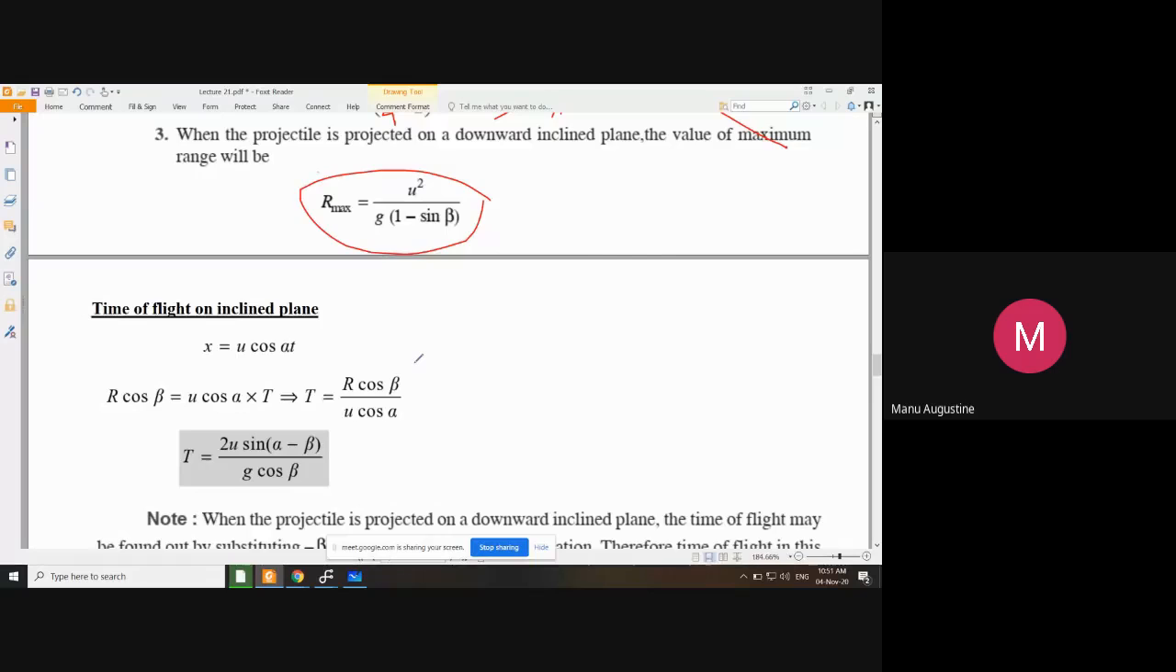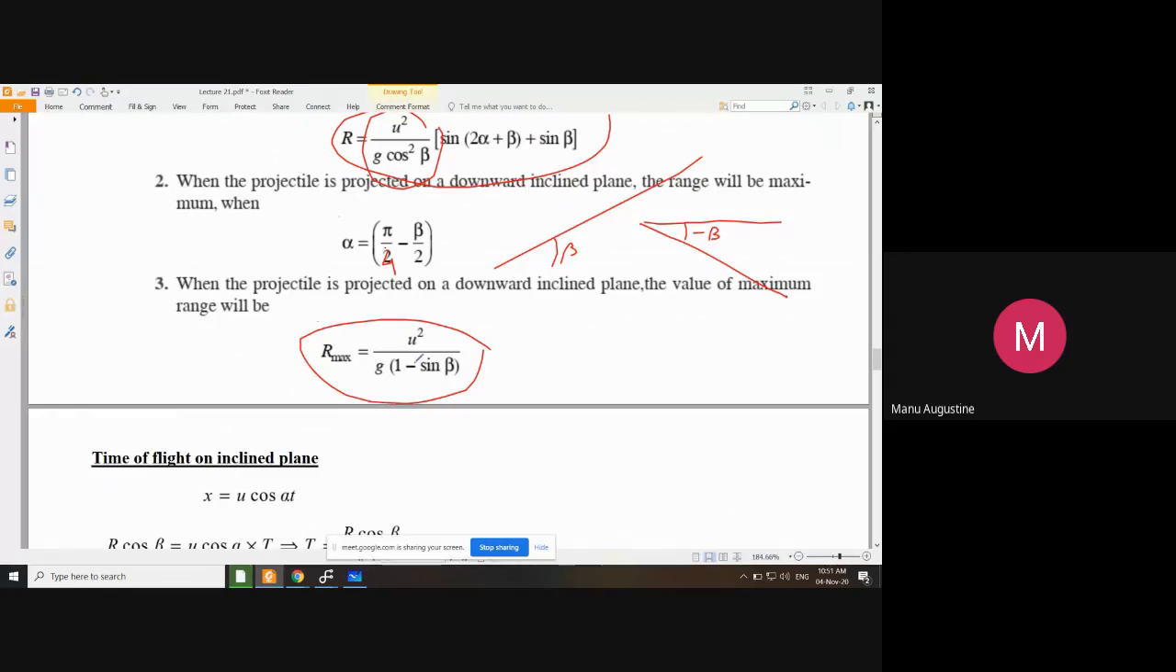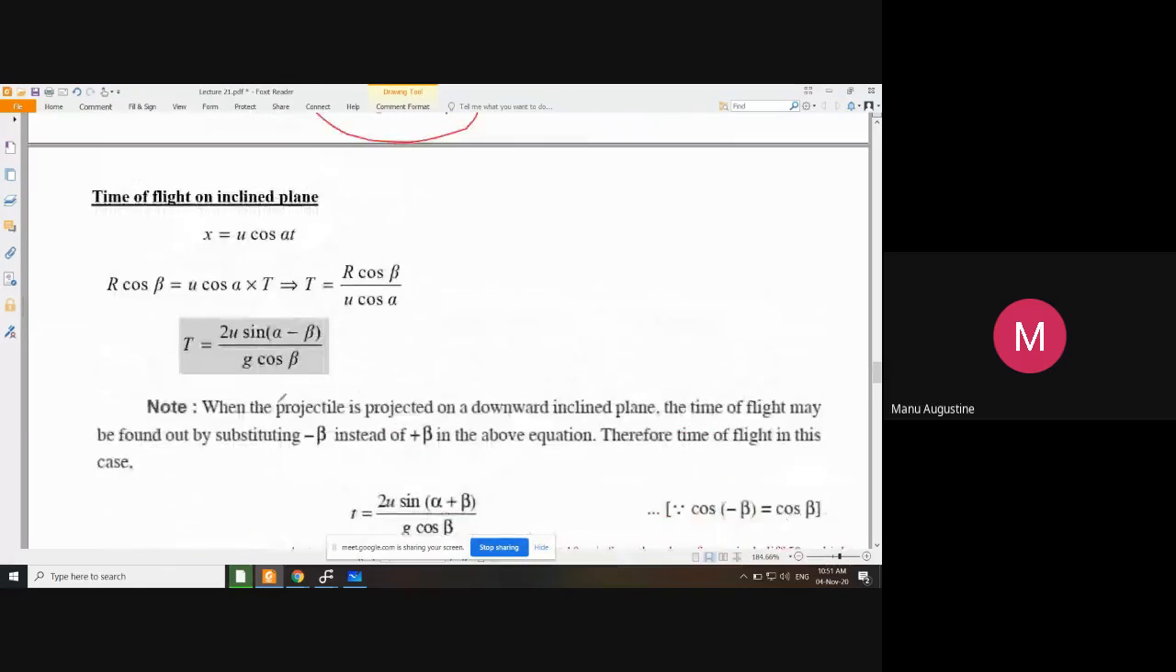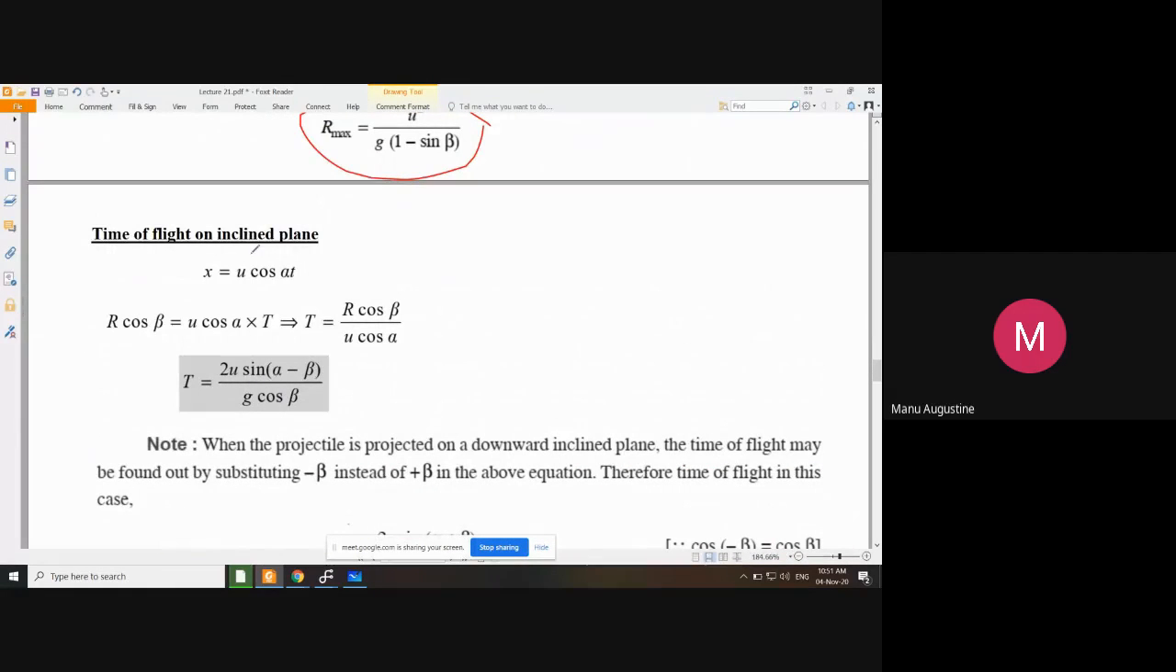So this way you have completed the expression for range of projectile thrown on inclined plane, whether you throw it upwards or you throw it downwards. Okay, and similarly now time of flight on inclined plane.